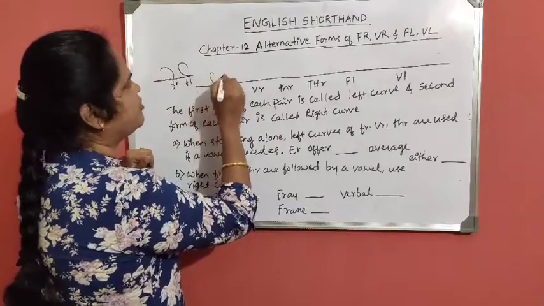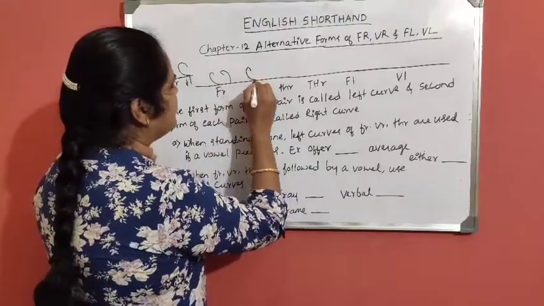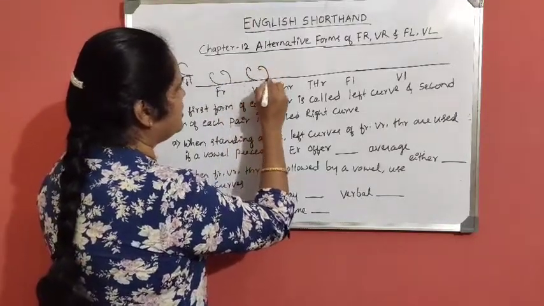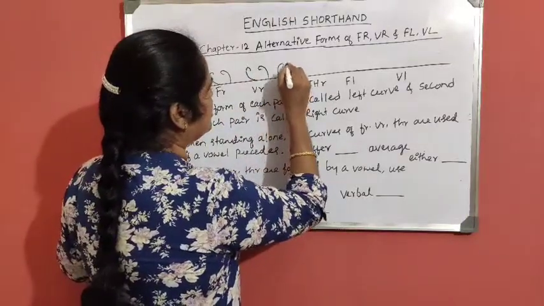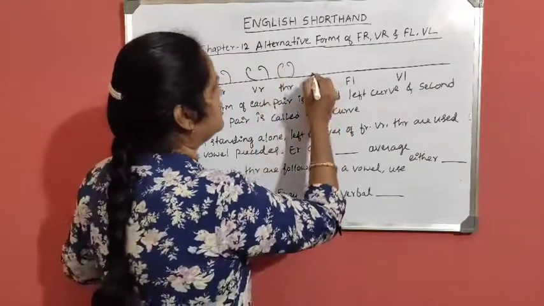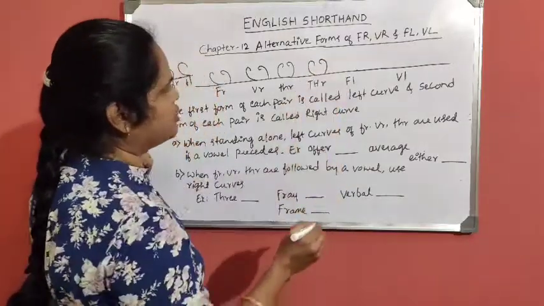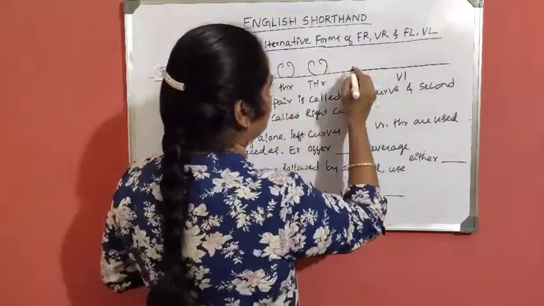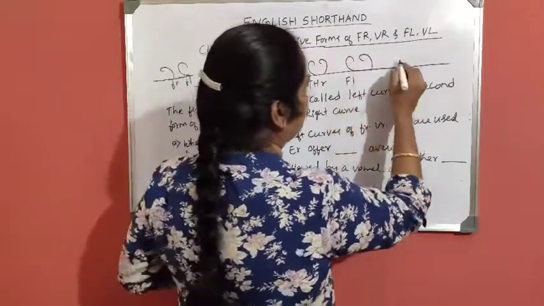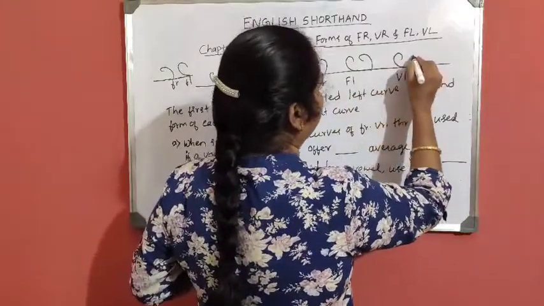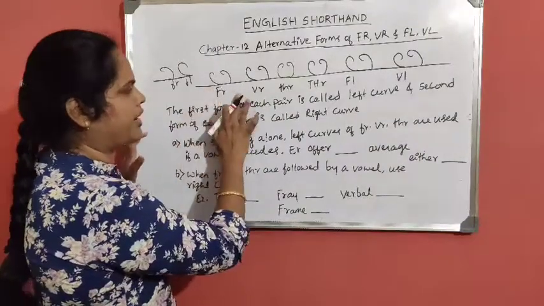For with the left motion, for with the right motion. Were with the left motion, were with the right motion. Ter with the left motion, ter with the right motion. There with the left motion and there with the right motion. Full with left and full with right. Well with left and well with right. So there are two forms of writing for.